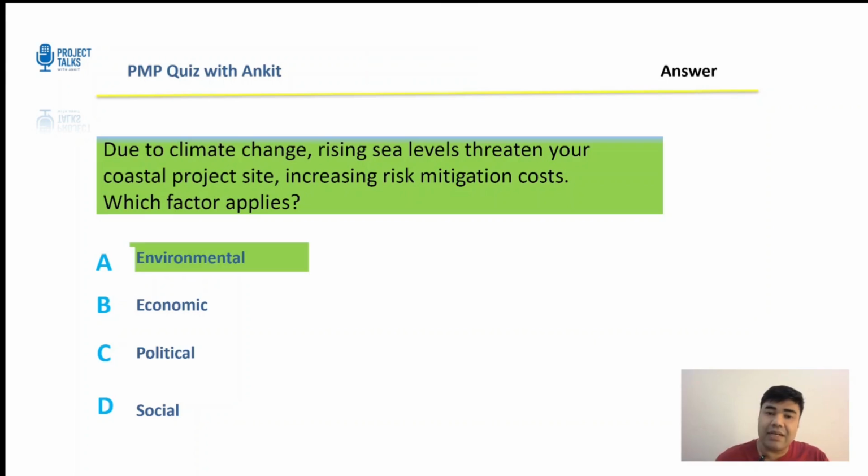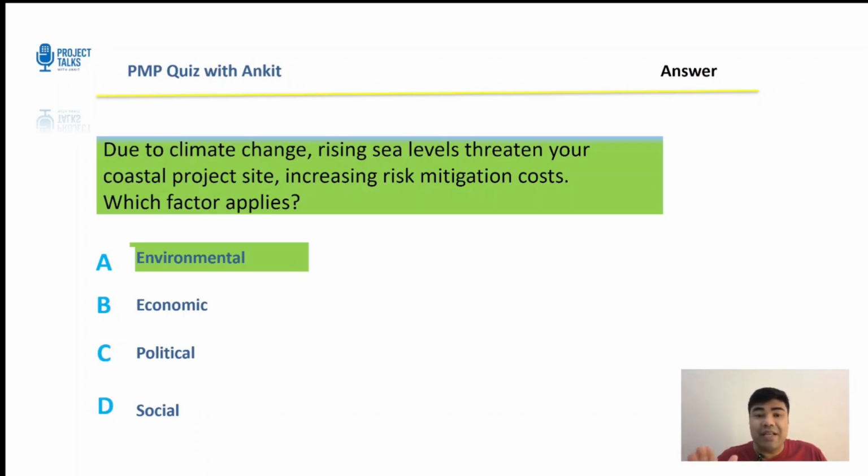All right. The correct answer is environmental. Why? Because rising sea levels and climate changes are ecological issues. It's clearly environmental. Definitely not economic because the cost is rising, but the root cause is still environment. Not about government or social behavior as well.